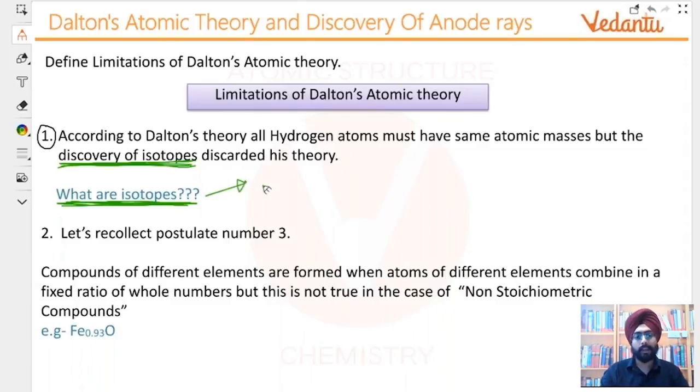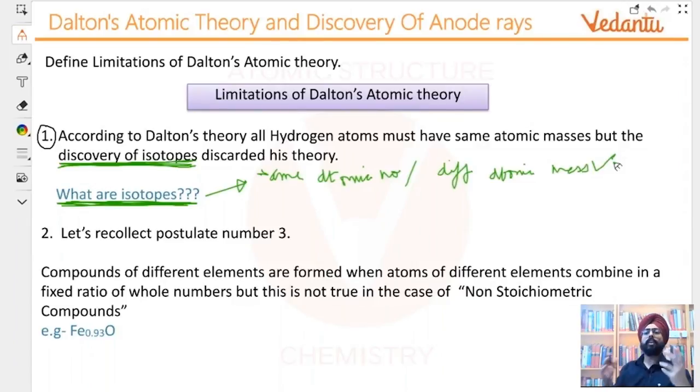So basically, isotopes have the same atomic number, different atomic mass. Yeah. Same atomic number, but different atomic mass. All right. So all of you know what isotopes are. Awesomeness. Okay. Chalo.